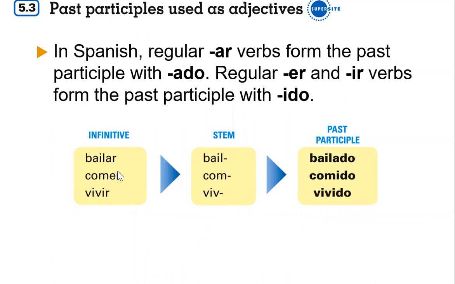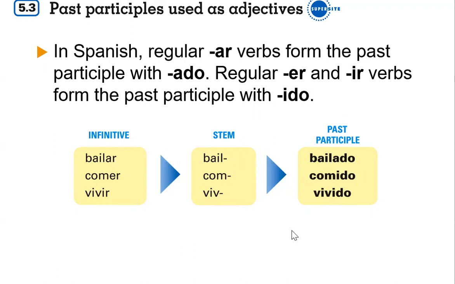And I mentioned this at the end of my last video, but when you have an AR verb, you get rid of your AR, ER, or IR ending and you're left with your stem. Then you will add ado for AR verbs and ido for ER and IR verbs. Again, ER and IR have the same ending, ido. Normally to get your stem, you just drop your AR, ER, and IR, and that's still what we're doing here.